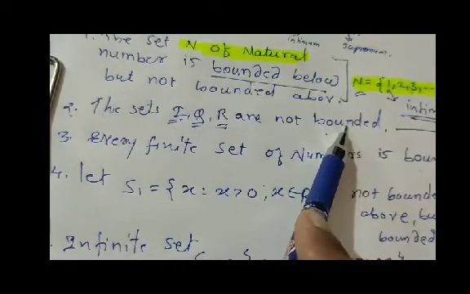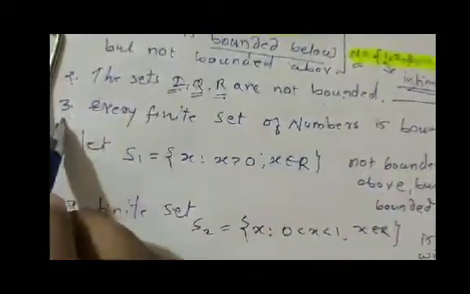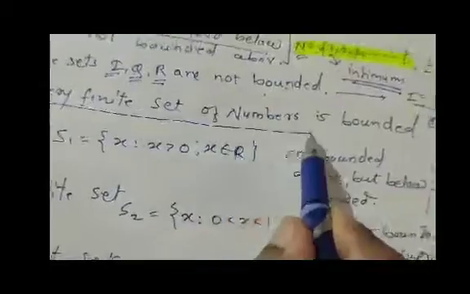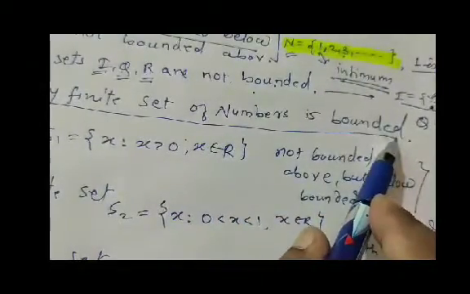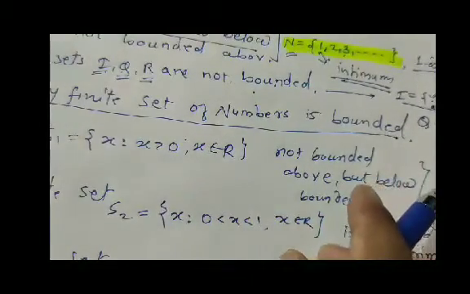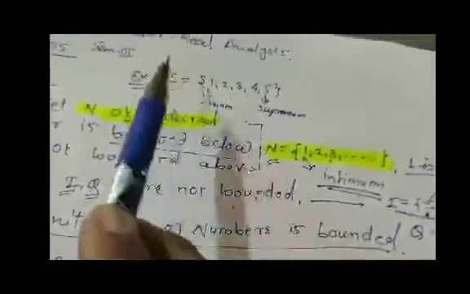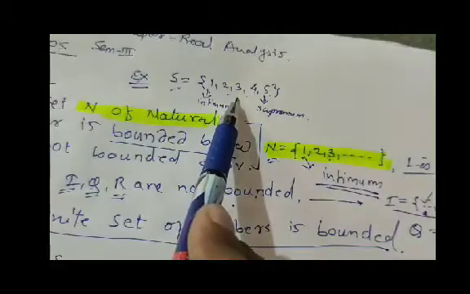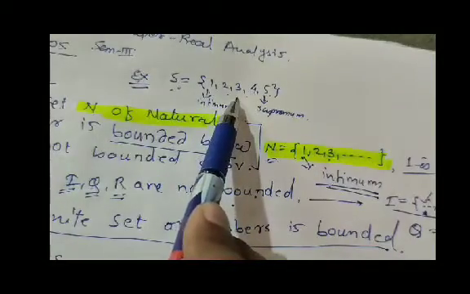Now we discuss the third illustrative example. Every finite set of numbers is bounded. See our beginning example. This is a finite set, only 5 elements are there.